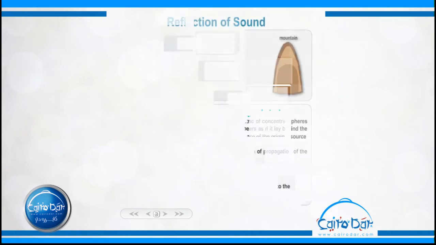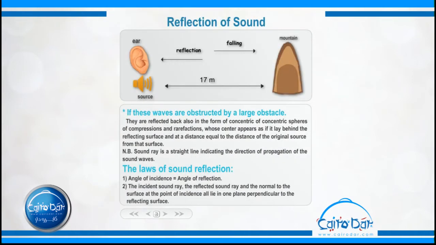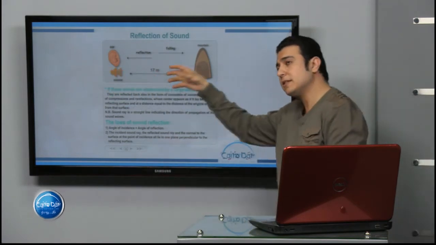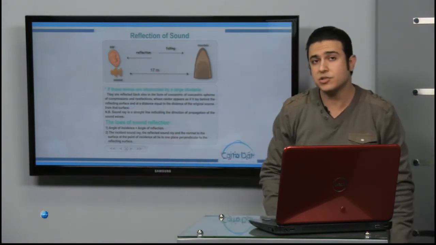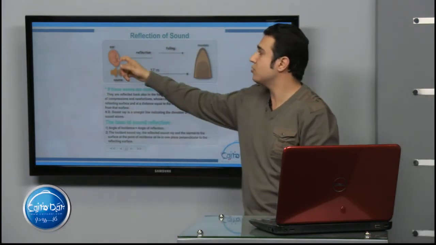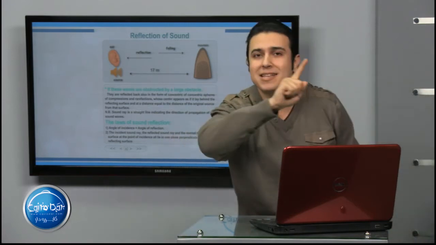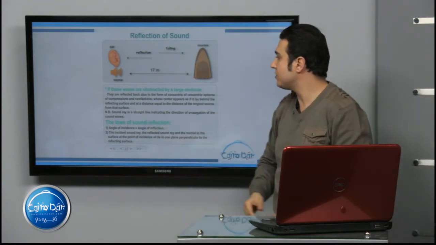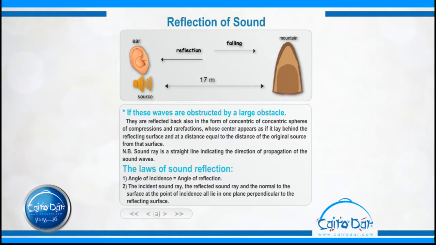Okay. After that, if we have here a mountain, and here the source, and here the human ear. Of course, the source of sound makes these waves fall on a large reflecting surface, such as a mountain, then they are reflected again to reach the ear. And the distance mustn't be less than 17 meters. So if these waves are obstructed by a large obstacle, they are reflected back in the form of concentric spheres of compressions and rarefactions.